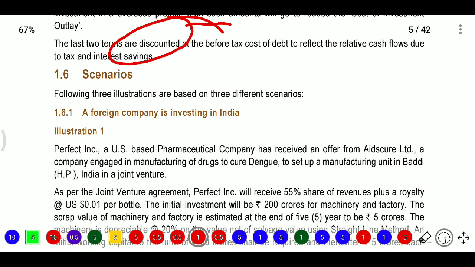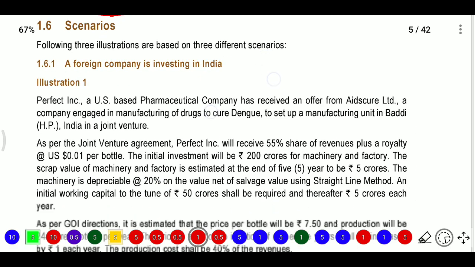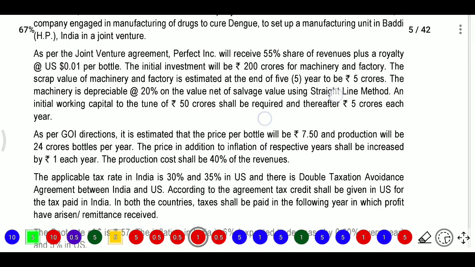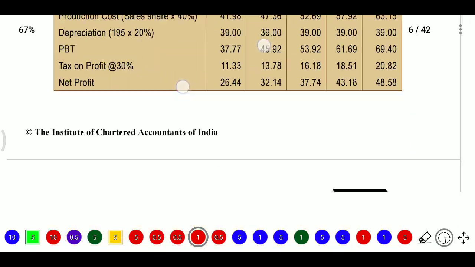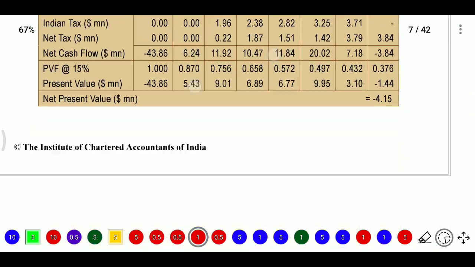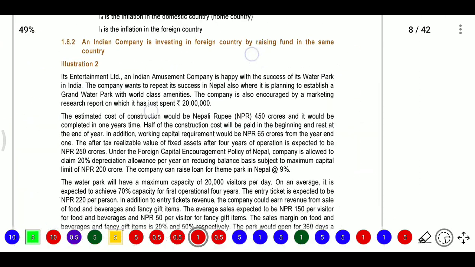The following three illustrations are based on three different scenarios. Illustrations, problems and test your knowledge questions we will discuss in one video. It is better. For the illustrations, they have provided three. I will discuss these illustrations and the test your knowledge questions in one video. Better. So first, we will go with the conceptual part. First we need to know about the concepts.